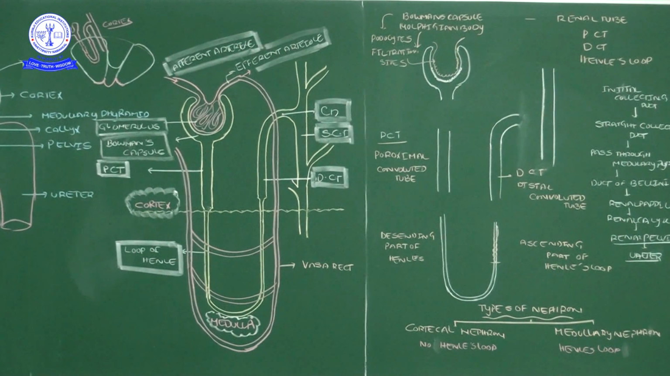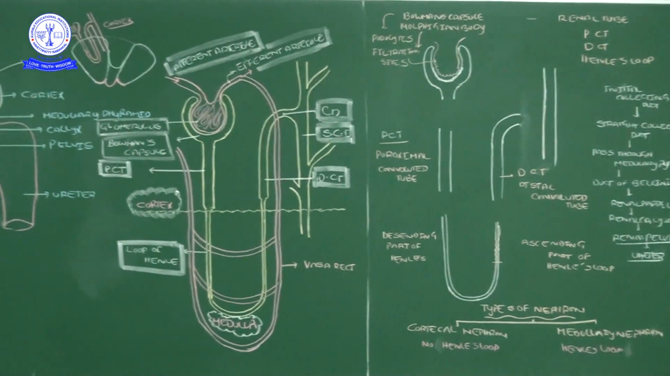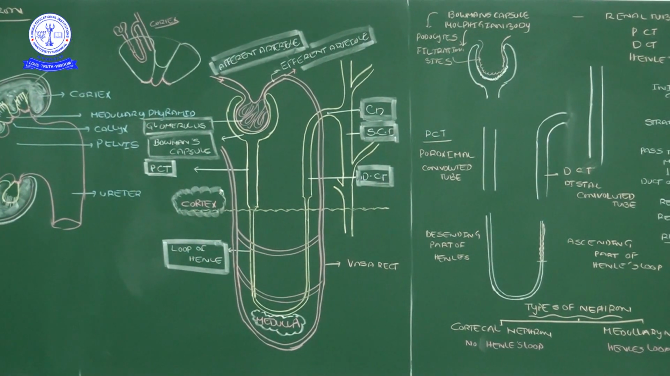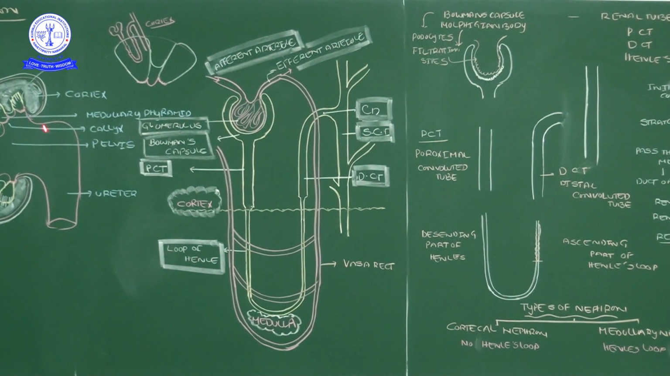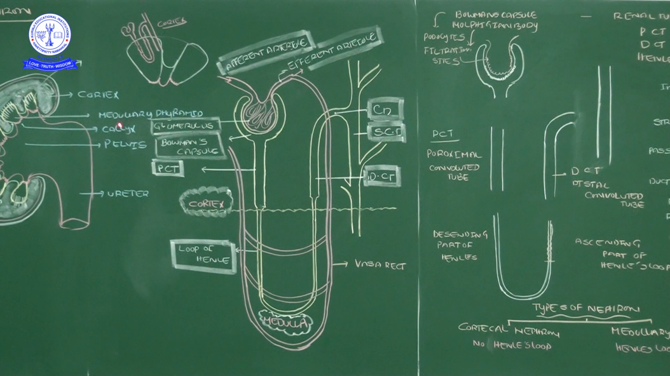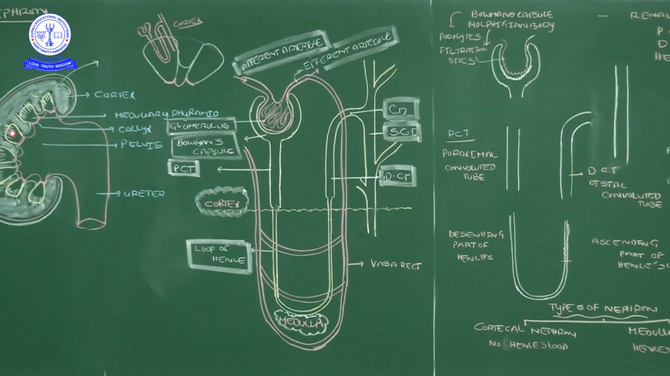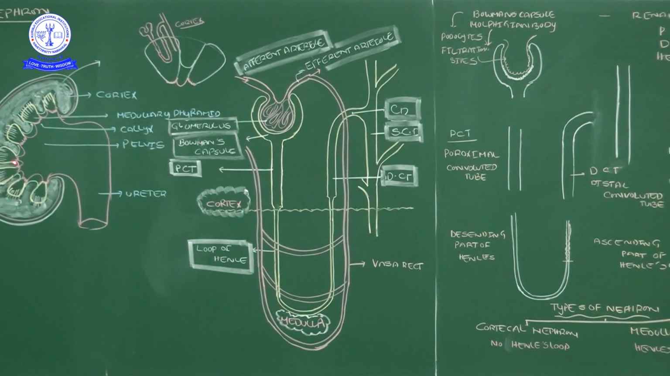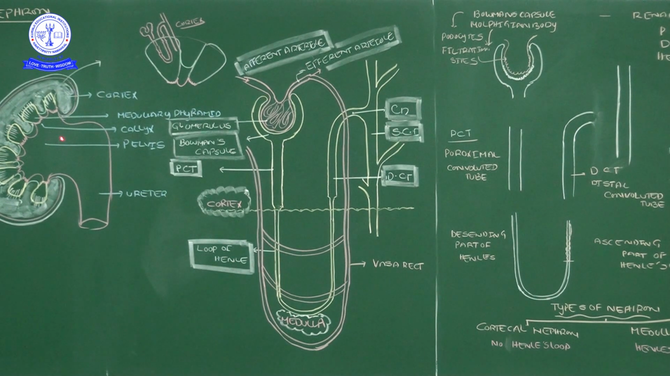Correct? Calyx, that here I mentioned calyx. This is the calyx. Each and every pyramid has a cup shaped calyx. All calyces are connecting, jointed together, and will form the pelvis. The pelvis will come out and form the ureter.